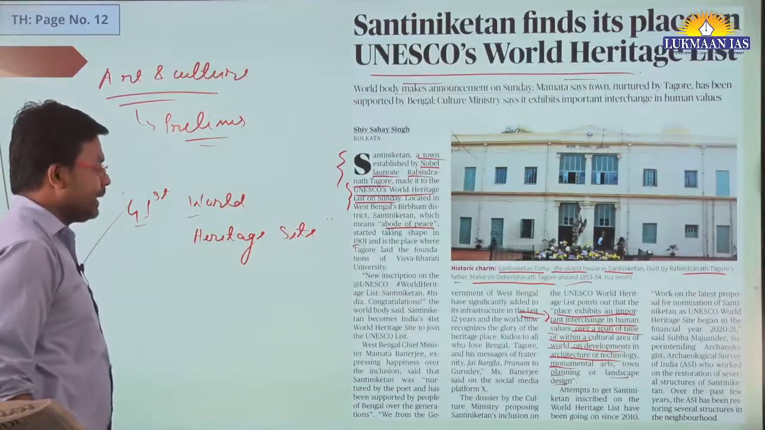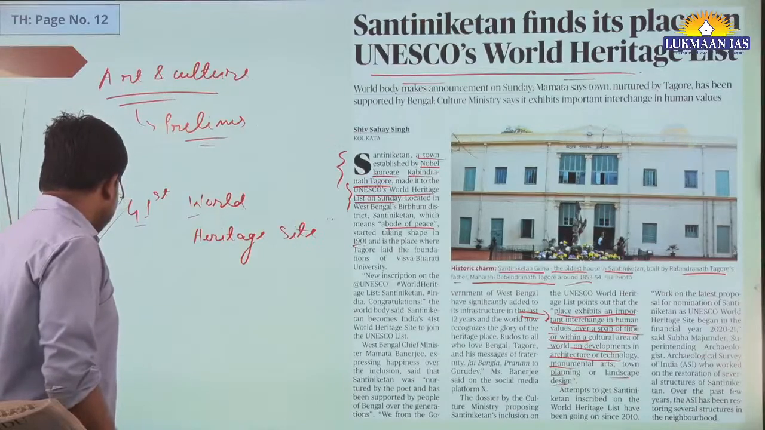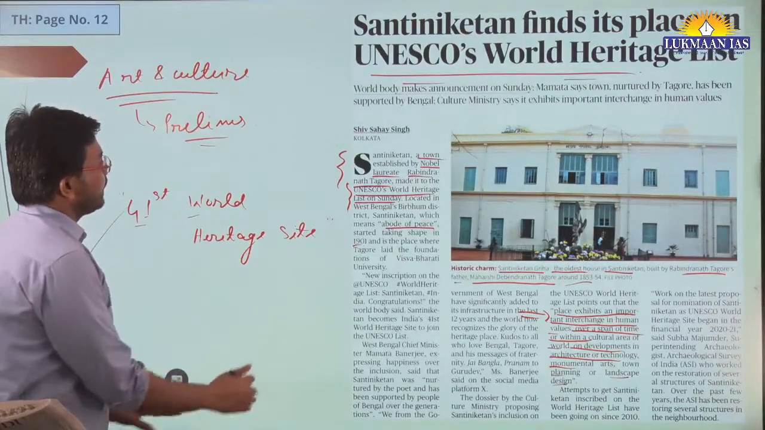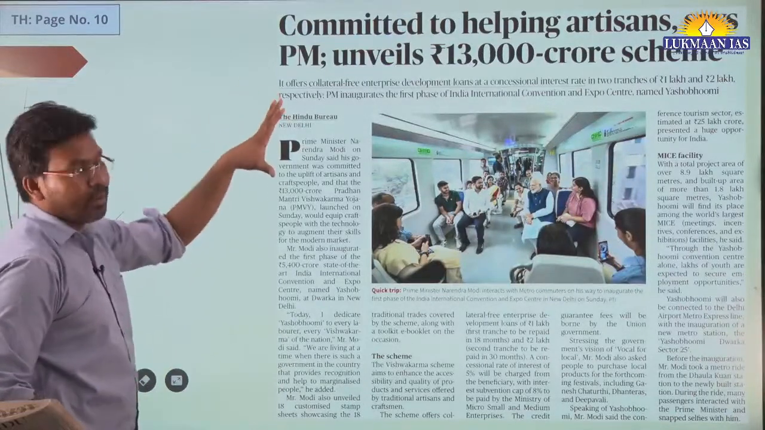Earlier we had 40, now this became the 41st World Heritage Site in India. This is important. Okay, Santiniketan. Then we are going to talk about this thing.